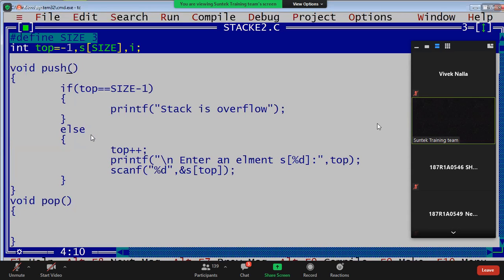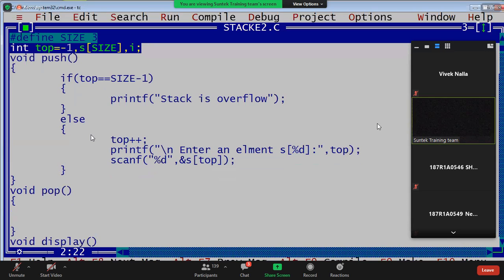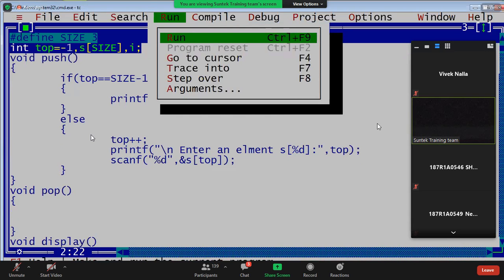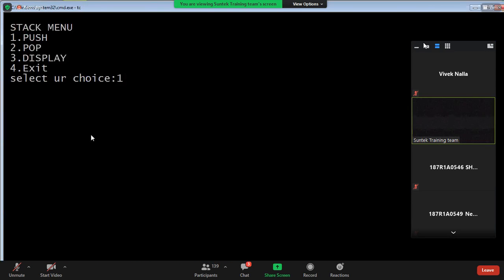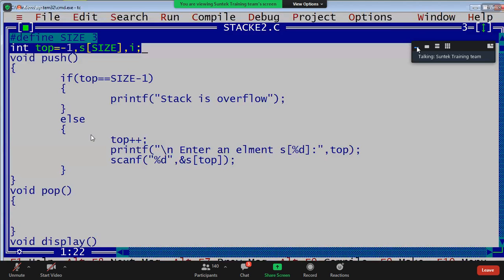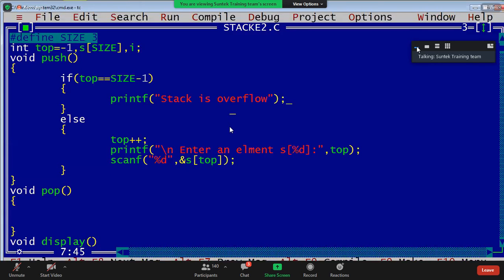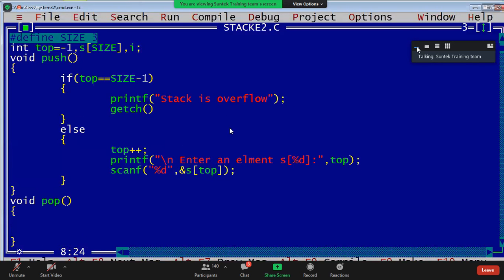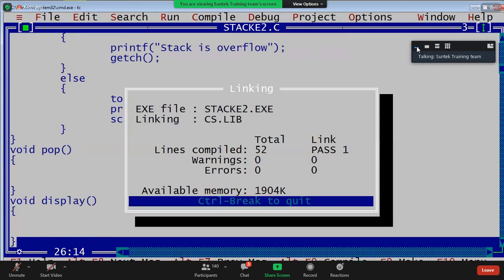Okay, now once we execute this, the remaining functions we have already written. Push operation, insert element 10, push operation 20, push operation 30. If I press 1, it is not showing that message, 4 for exit. You need that message, so here I will write getch. Otherwise it is showing and it is going, guys, it is not waiting for us to observe.